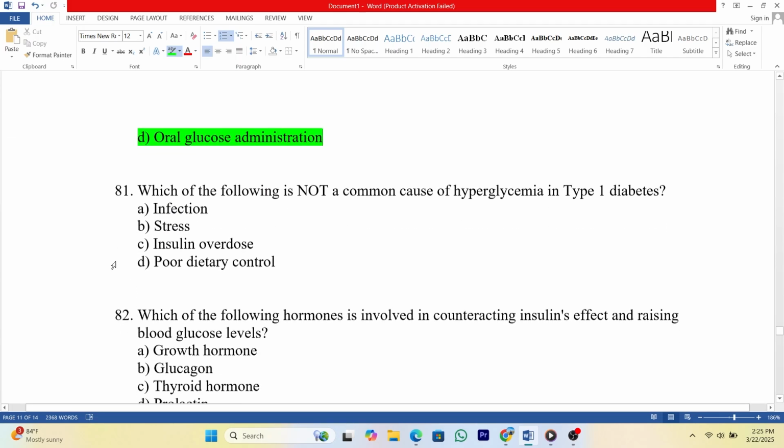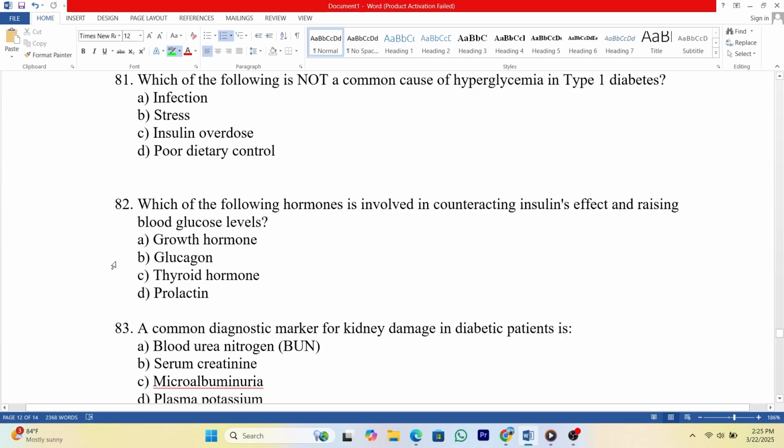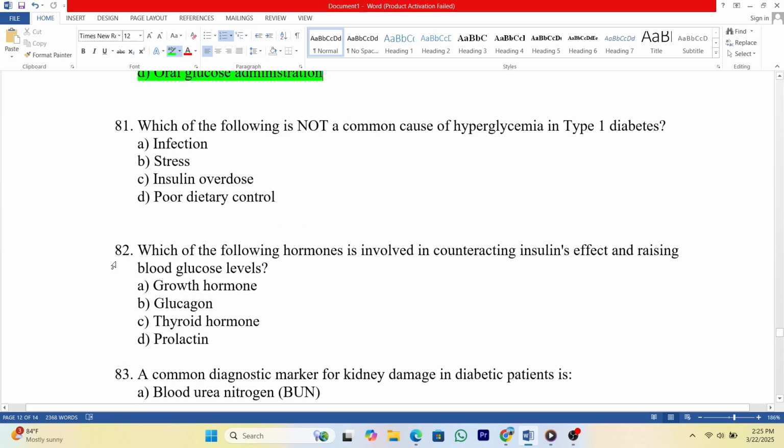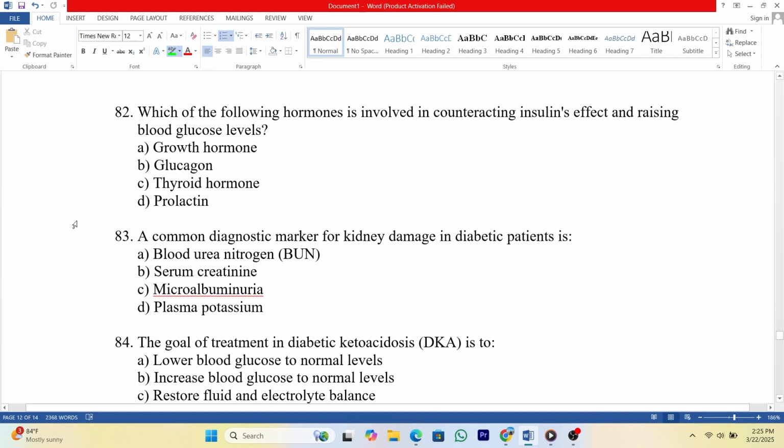Which of the following is not a common cause of hyperglycemia in type 1 diabetes? A. Infection. B. Stress. C. Insulin overdose. D. Poor dietary control.